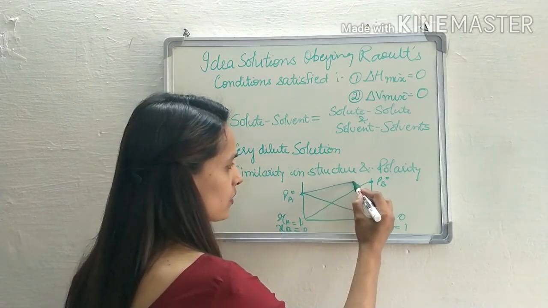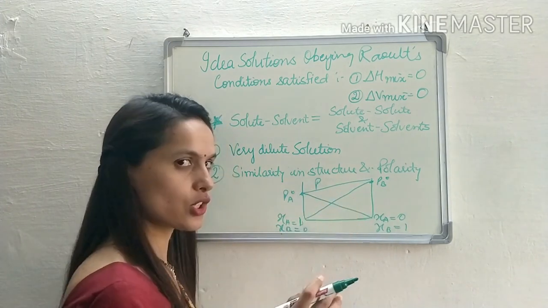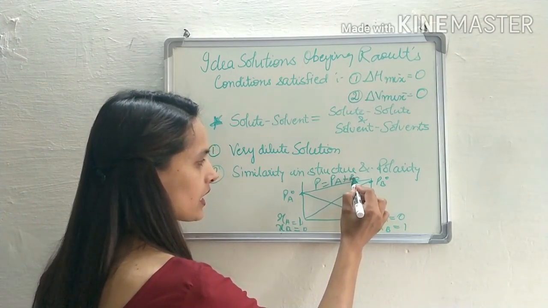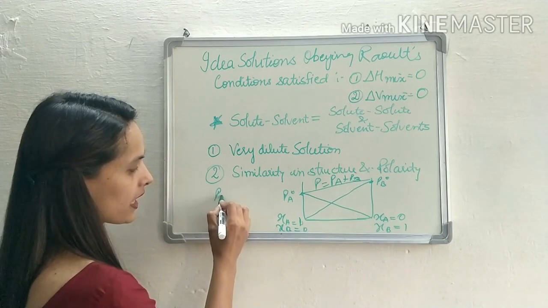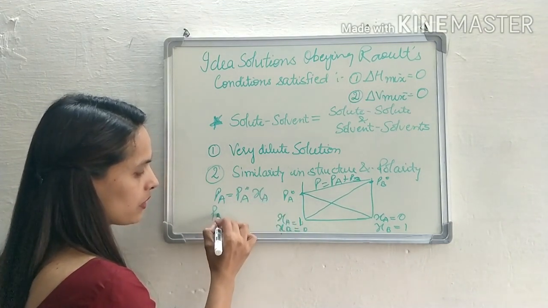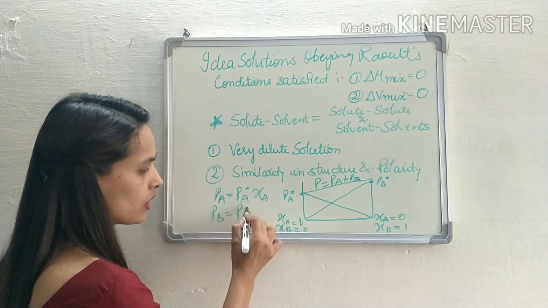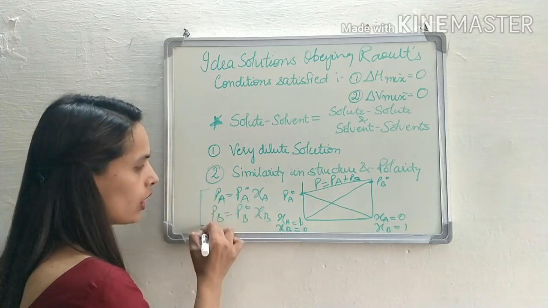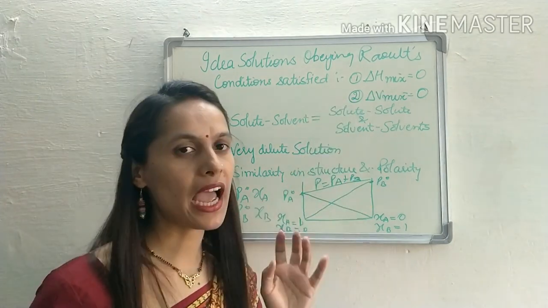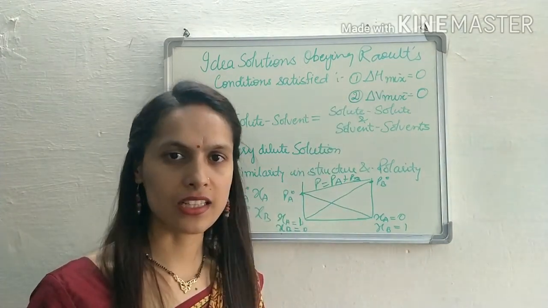And this line gives us the total pressure of the solution, that is equal to Pa plus Pb. And what is Pa? Pa equals P naught A into Xi A, and Pb equals P naught B into Xi B. This is according to Raoult's law. So these are four different points which we have to remember about the ideal solution.